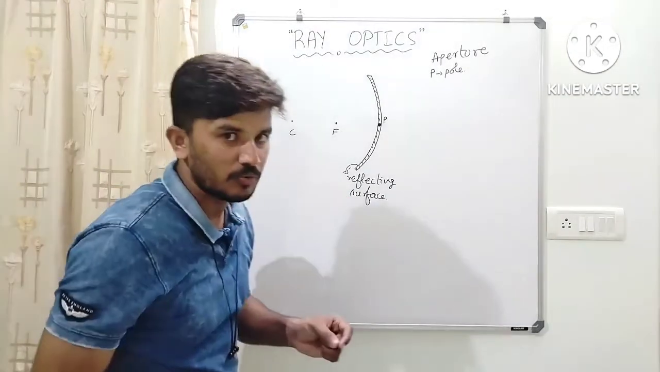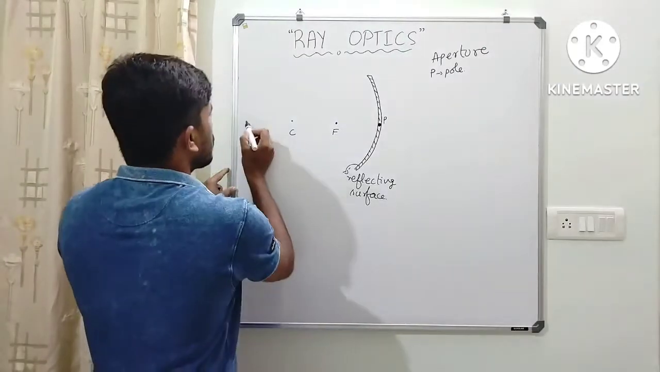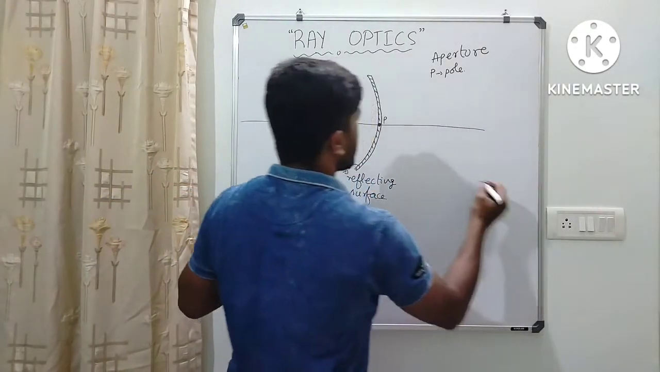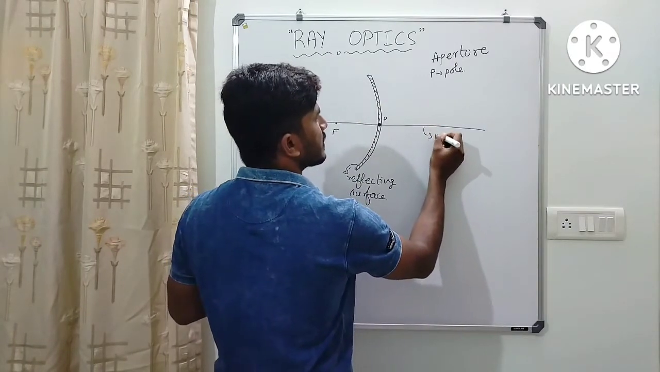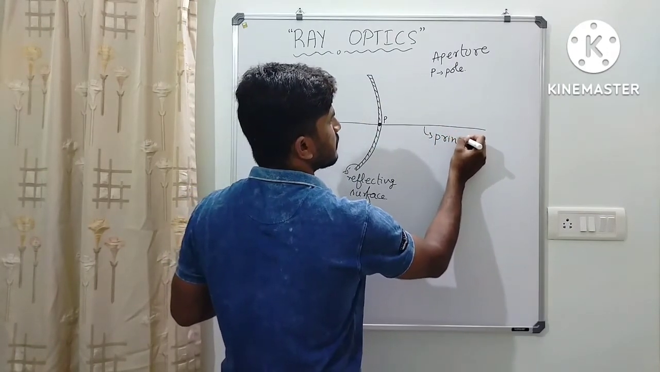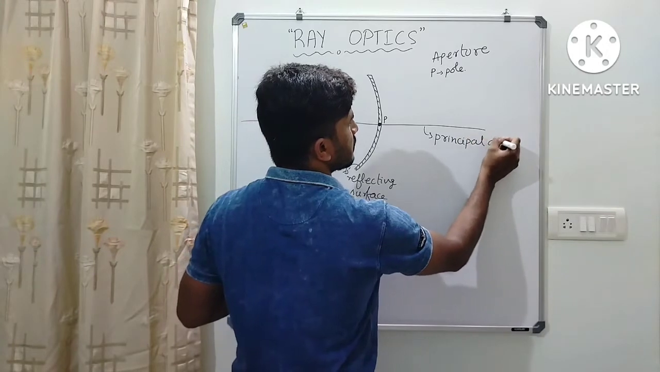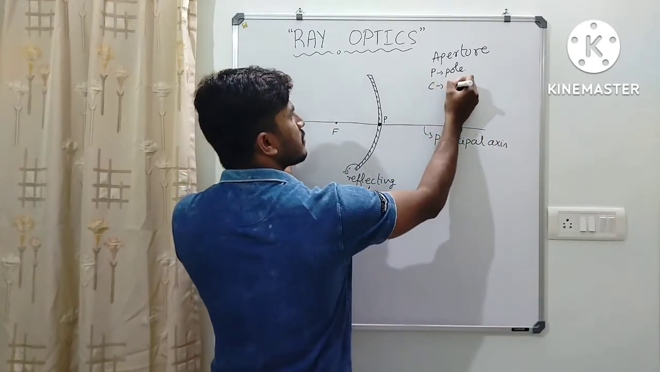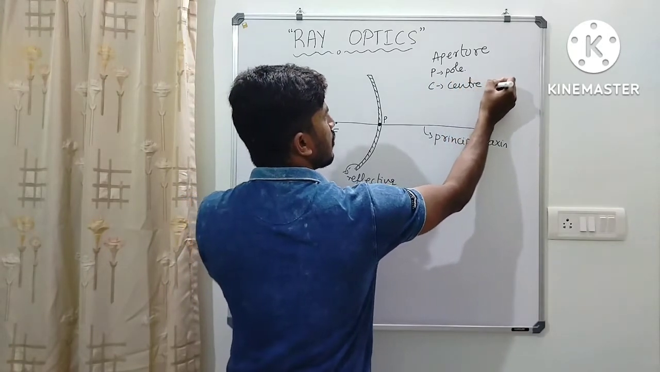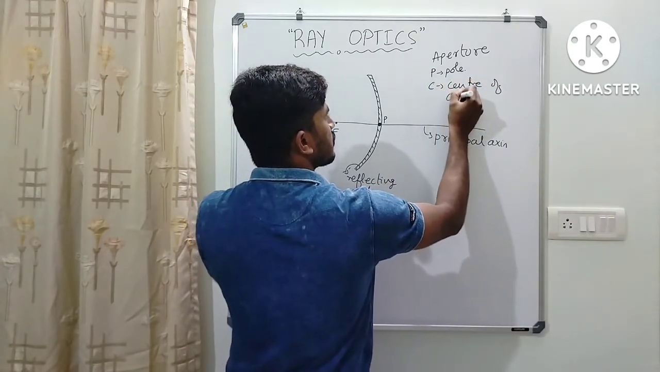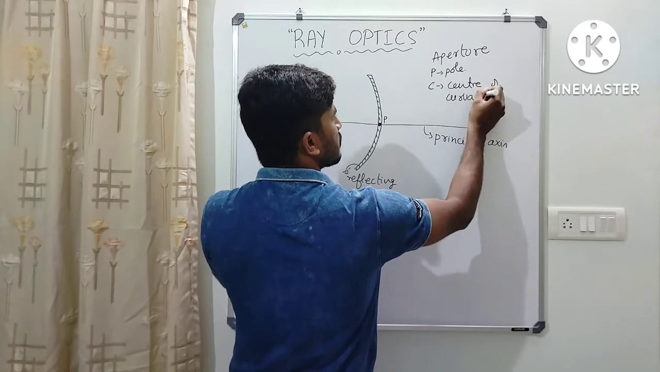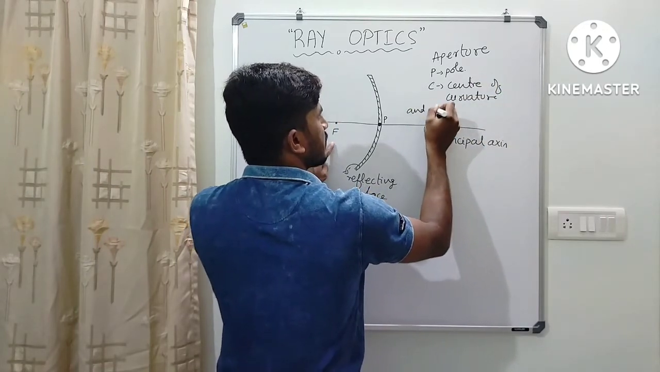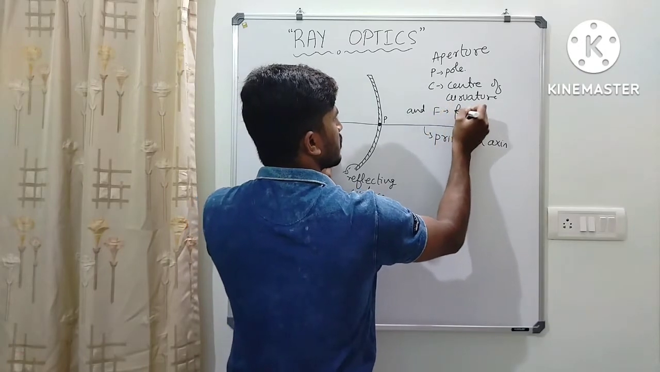Okay. Now, the line which is passing through the center of curvature, focus and pole is called principal axis. Here, C is called center of curvature, and F is called focus.